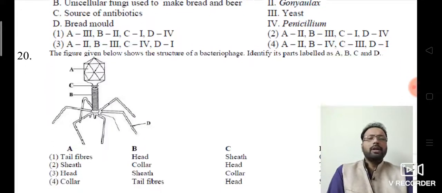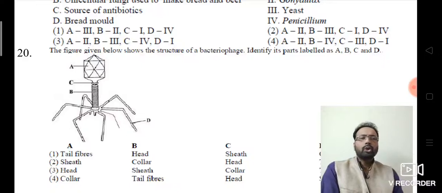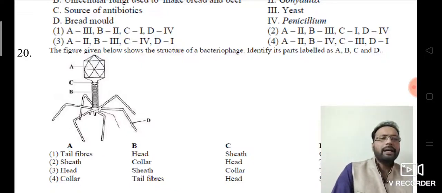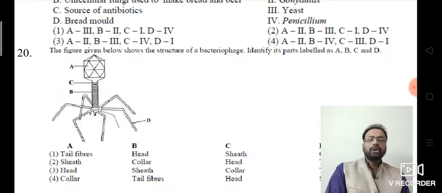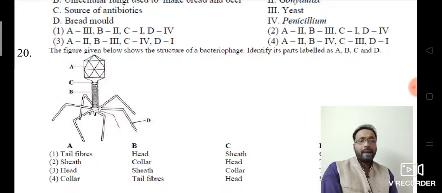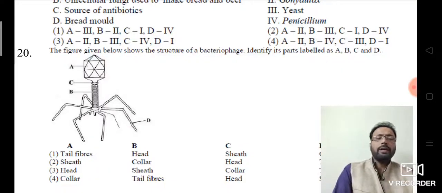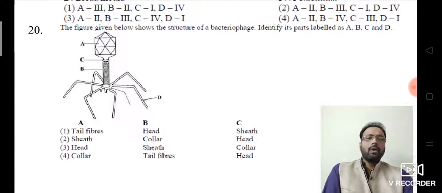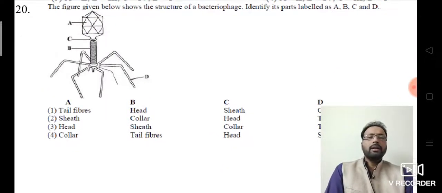Okay, the last one, look at there. The figure given below shows the structure of a bacteriophage. Identify the parts labeled A, B, C, D. Two diagrams have been given. So look at the bacteriophage now. Already one diagram was Agaricus. Now the 20th question, look at there.